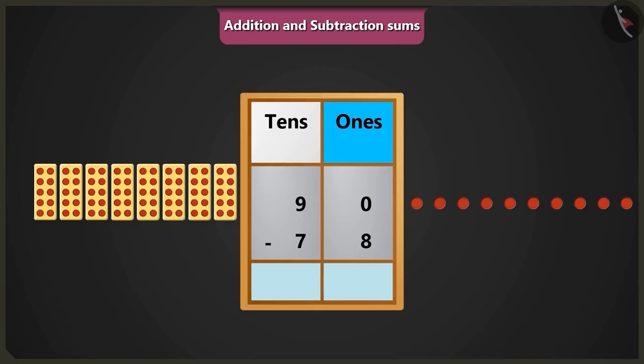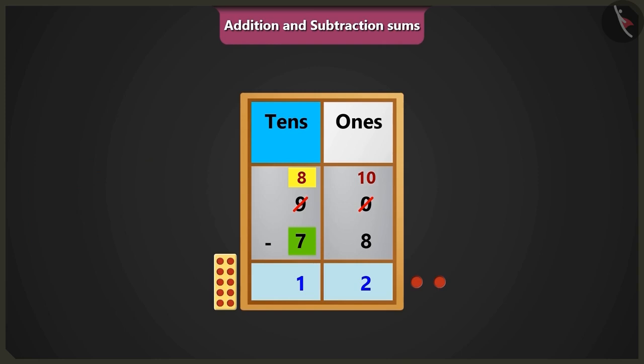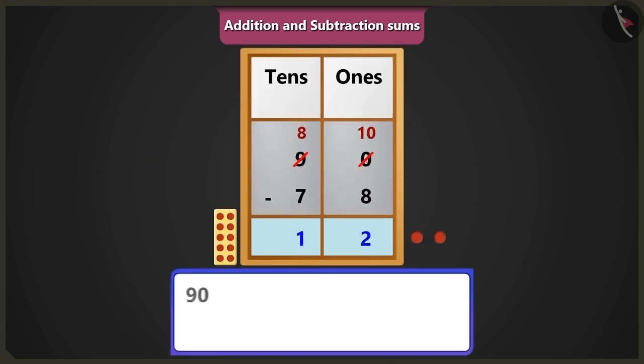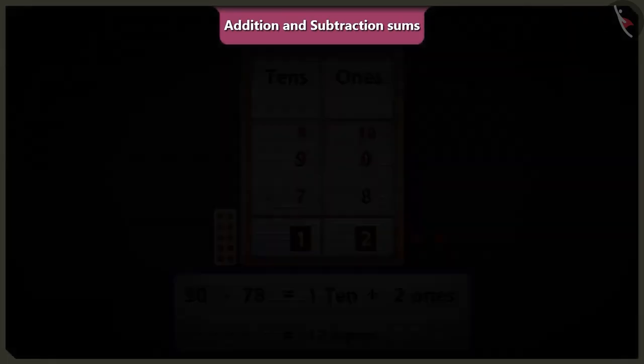So we will write 10 ones in place of 0 in the box of ones. Now if we subtract 8 ones from 10 ones, then 2 ones are left. Now look here, if we subtract 7 tens from 8 tens of the box of tens, then 1 ten would be left. Yes, so in this way, if we subtract 78 from 90, then 1 ten and 2 ones means 12 rupees would be the balance amount.